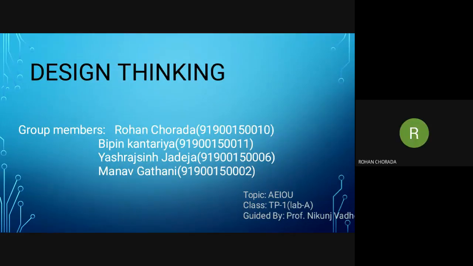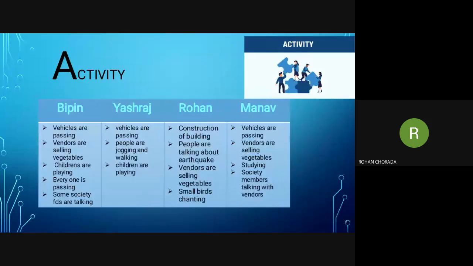Hello, my name is Rohan. An activity which I observed from my terrace is the construction of a building. People are talking about an earthquake. Vendors are selling vegetables and small birds are chirping.